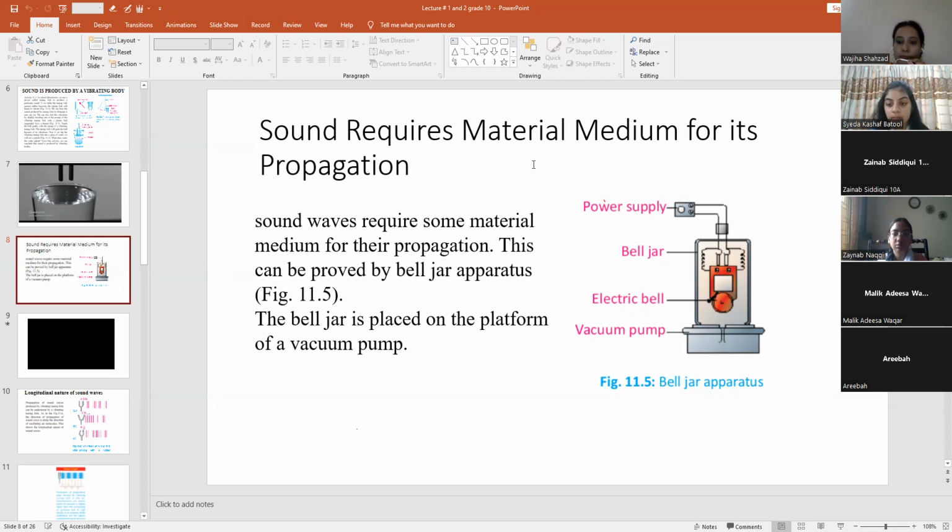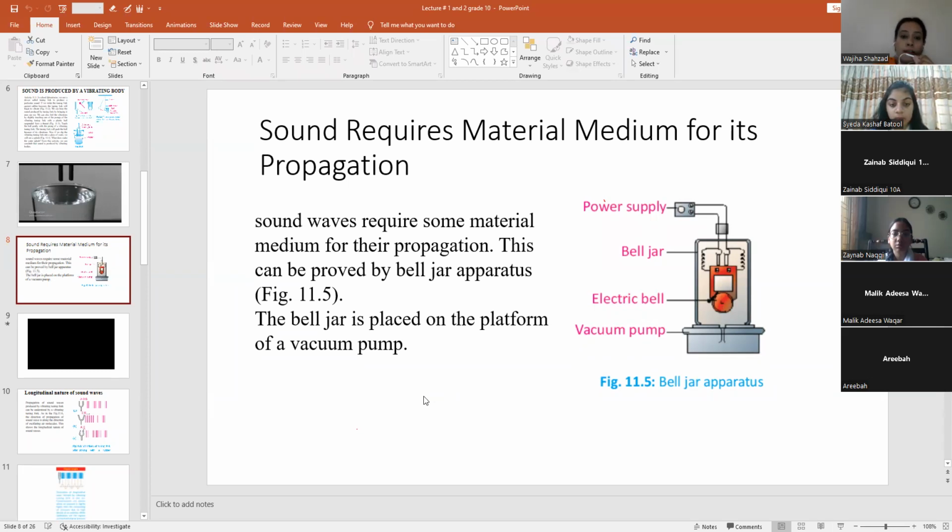A vacuum is something that has no air flow. Yes, a vacuum is a place where there is no medium, or it is almost empty, right? If we take the example of space, it's a vacuum. There is no medium. There is nothing present in space. So a vacuum is basically an empty place. So when we evacuate this electric bell jar, we can hear no sound, even though the power button is on. So this is the example of a medium, and the medium here is air.